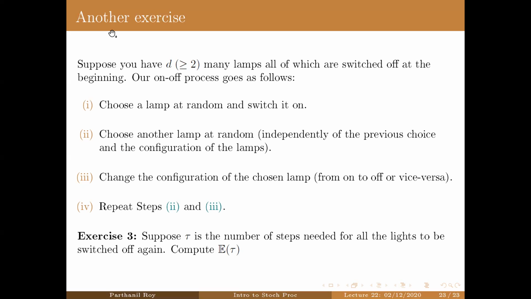In the next class, we'll start by proving that any limiting distribution for a Markov chain is going to be stationary. And then we'll show that the stationary distribution will be the limiting distribution when the Markov chain is irreducible, positive recurrent, and aperiodic as well. So aperiodicity will be important to prove that the unique stationary distribution is actually the limiting distribution of the Markov chain. Of course, we may not be able to complete this proof in the next class, but at least we'll make a start towards the proof. Okay, so let us stop here today.